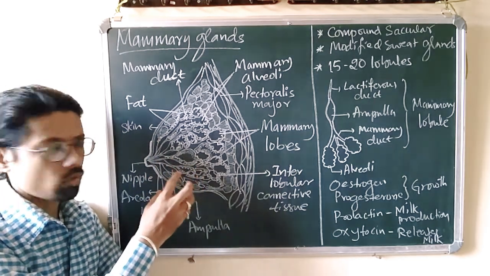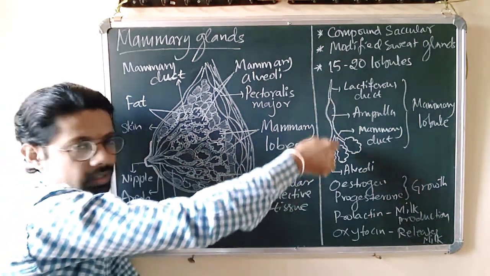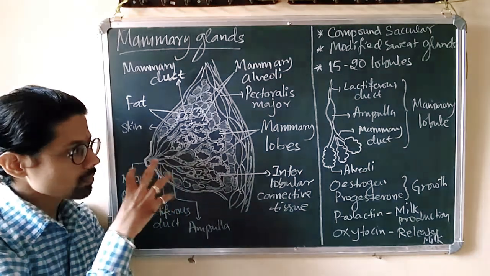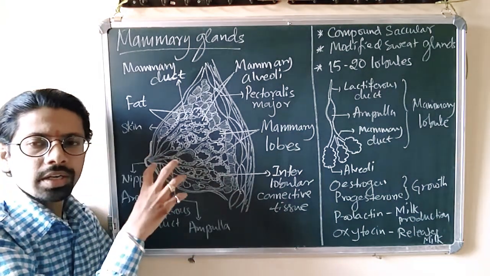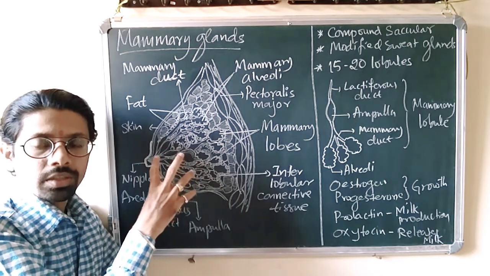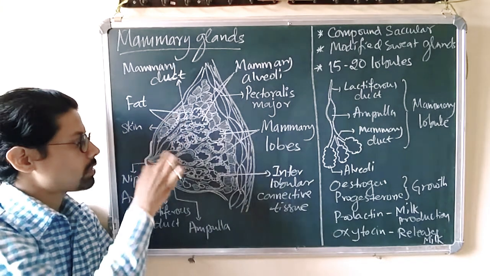They are called mammary lobules. Okay, these you can see, mammary lobules. Here I have drawn a single mammary lobule to explain its structure. Later I will explain about that. Around 15 to 20 mammary lobules are present inside one mammary gland. Okay, so externally it is covered with skin.